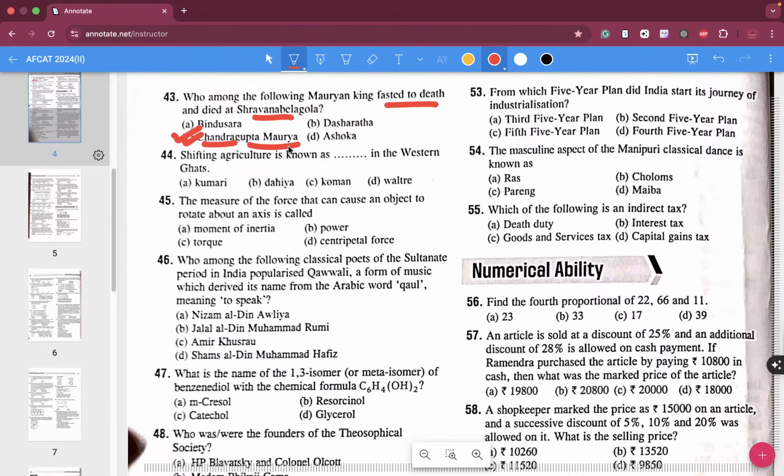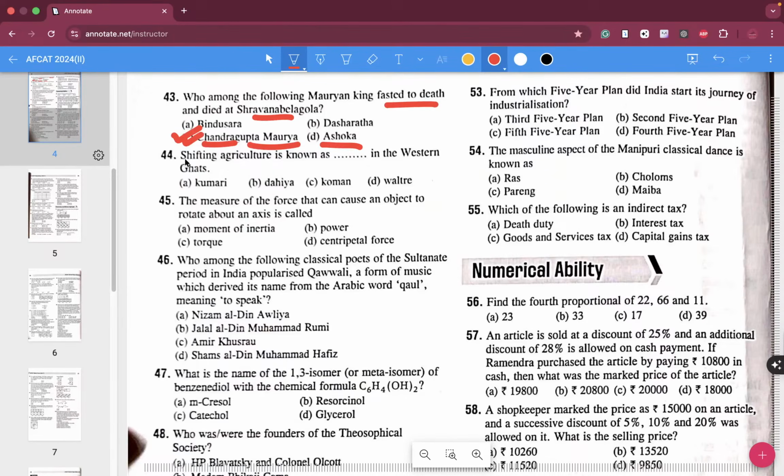Buddhism and Jainism were both contemporary, and he was really moved by the atrocities that he had brought. Same was the case for Ashoka as well. He was really moved by the atrocities that he had been bringing to the people, and for that he fasted to death and died at Sharvana Belagola, which is in Karnataka.